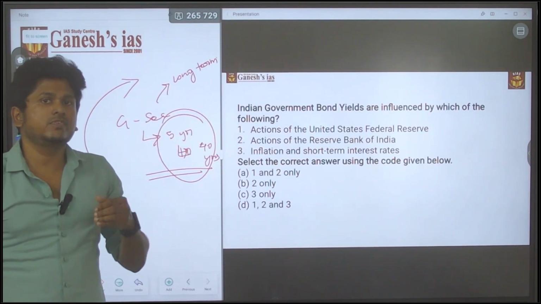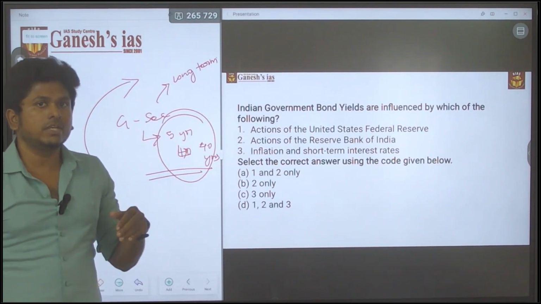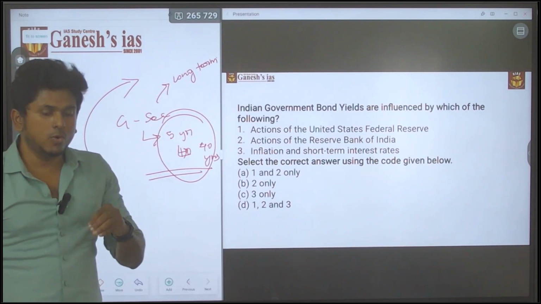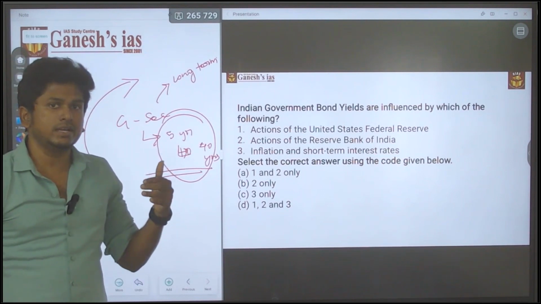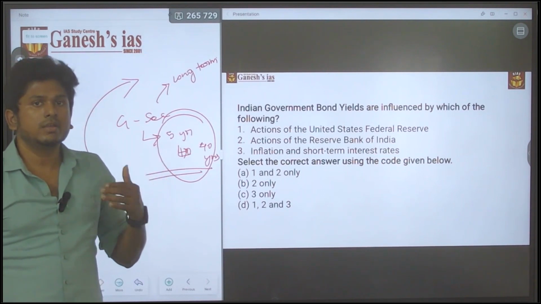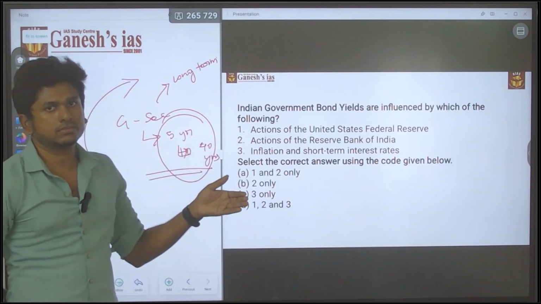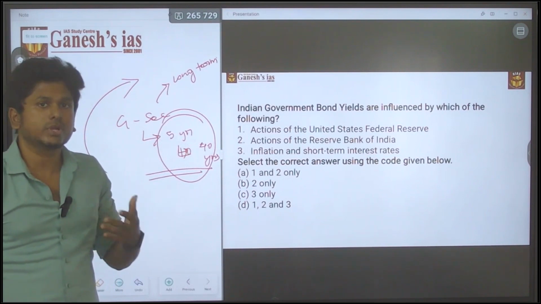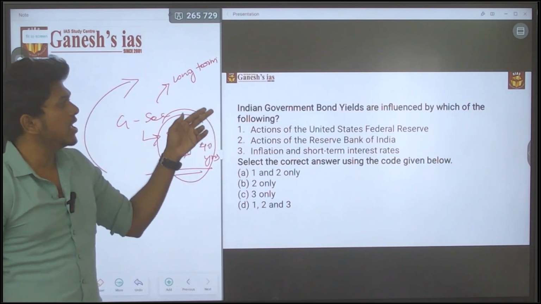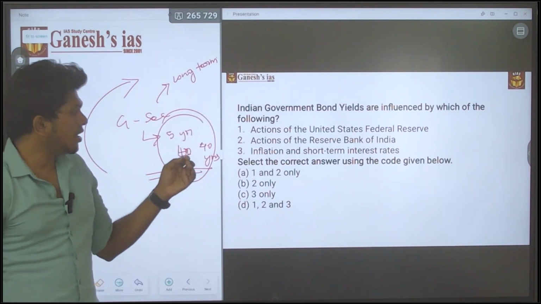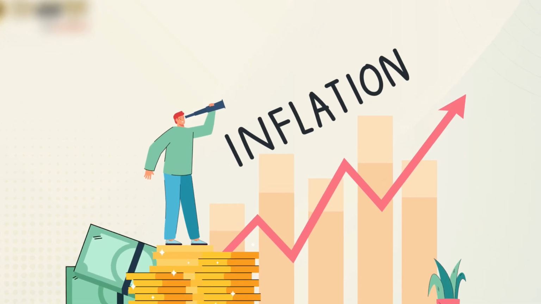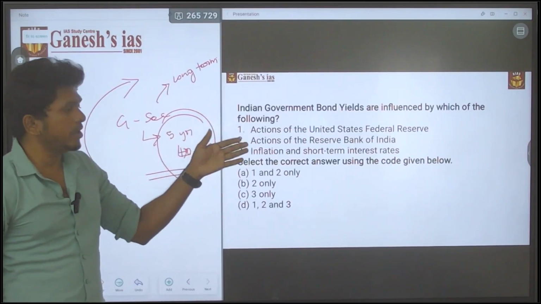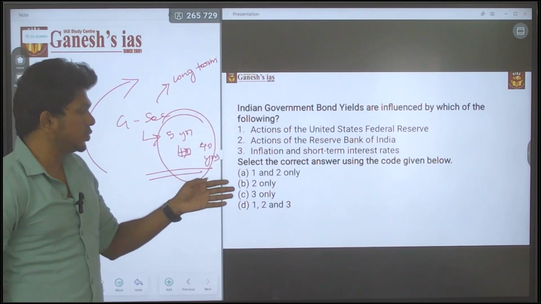If the interest rate is way higher than the bond yield of the GSEC, obviously the person will sell off the government securities and buy that company's bond. That is called the short-term interest rate, to reap its benefits. So that also influences the government bond yield. Obviously inflation will have a certain impact on the yield. So all three things will affect the Indian government bond yield. The answer is 1, 2 and 3.